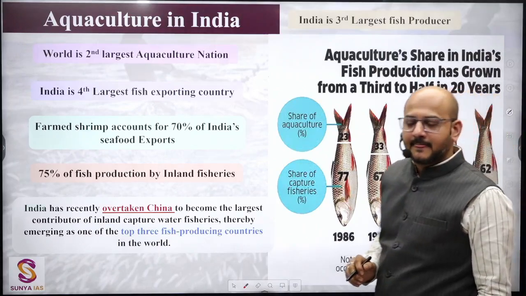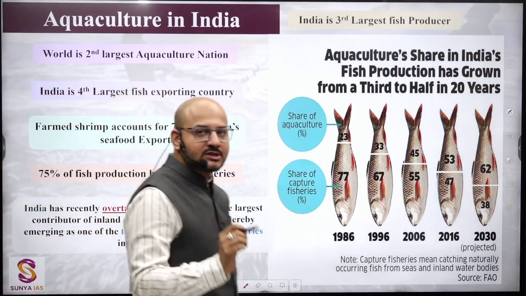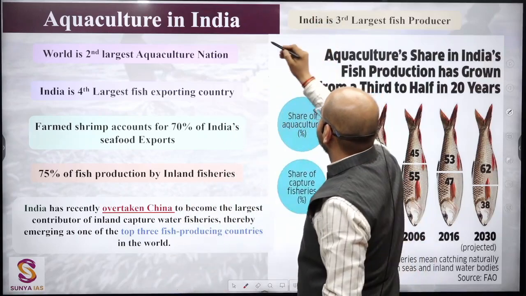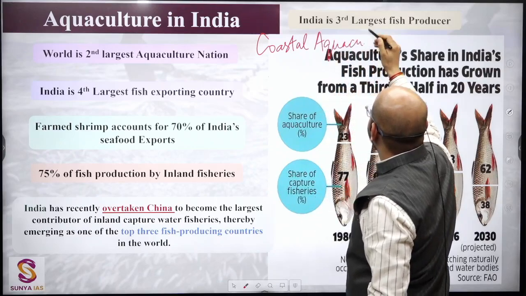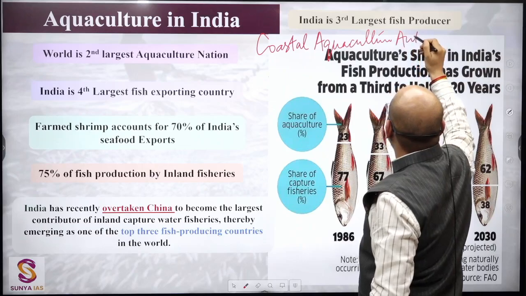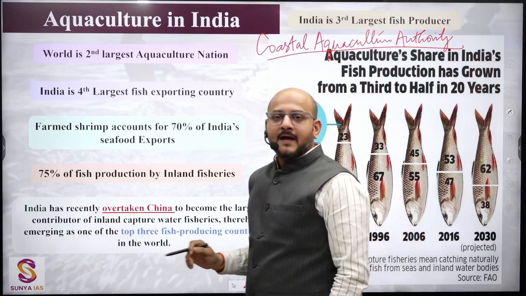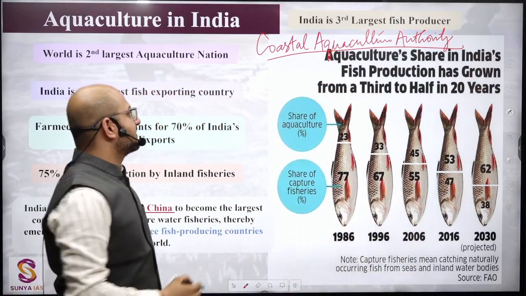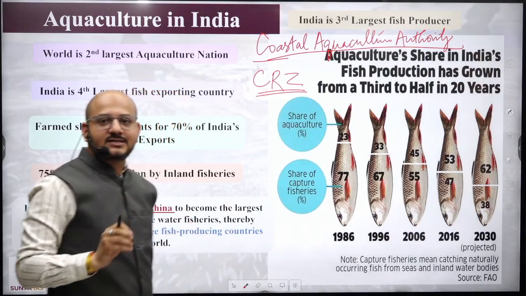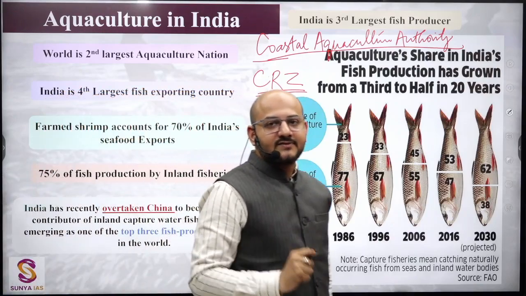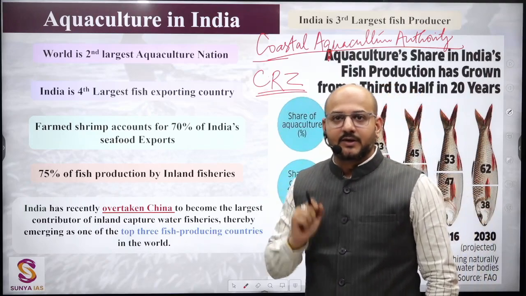Aquaculture in India. Now here you will find the government is giving a boost towards aquaculture. Coastal Aquaculture Authority has been created. In 2023, this body has been created, and it will have more precedence in comparison to Coastal Regulation Zones, CRZ.